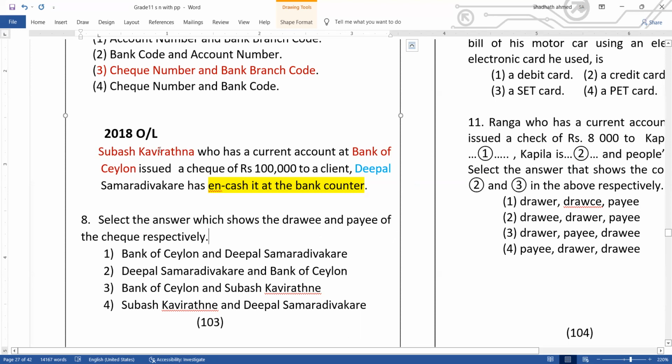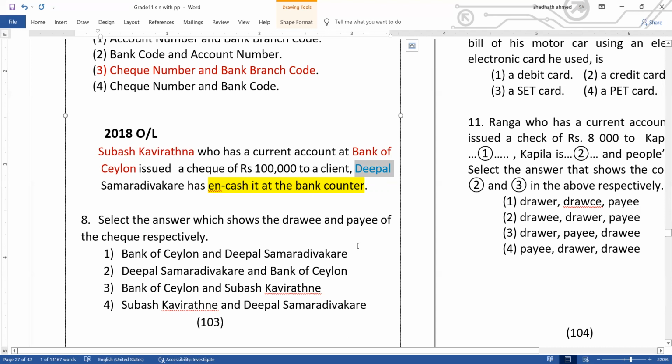Subhash Kaviratna, the one who is giving the check, we call the drawer. His bank, Bank of Ceylon, is the drawee. The one who is receiving the check, Deepal, is the payee.